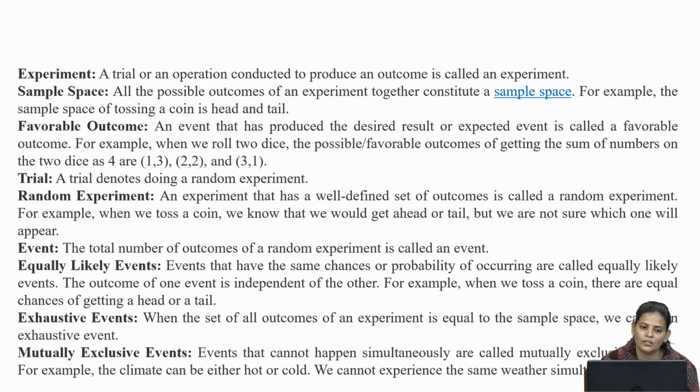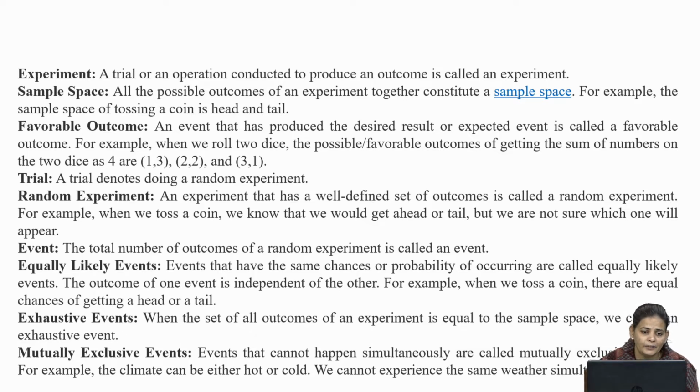Then trial. What is a trial? A trial denotes doing a random experiment. Then random experiment: an experiment that has a well-defined set of outcomes is called a random experiment. For example, when we toss a coin, we know that we will get a head or tail, but we are not sure which one will appear. We have no idea whether tail or head will happen.